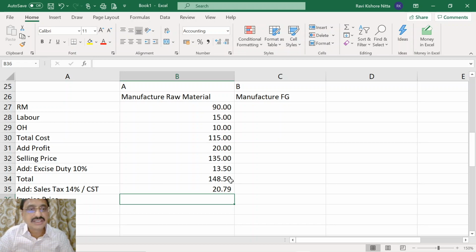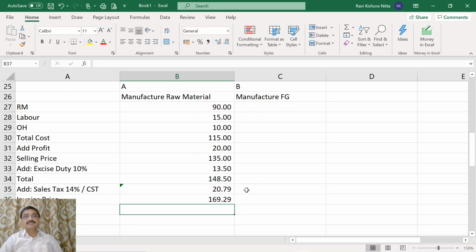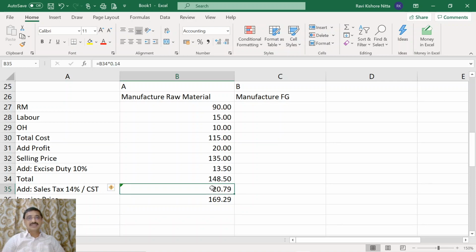So what is the invoice price? It is equal to this plus this. So 169.29 is the invoice price.